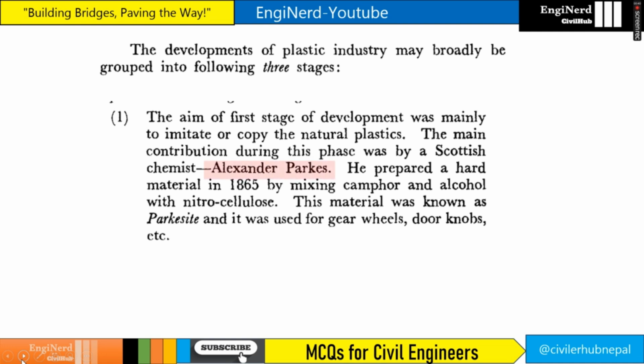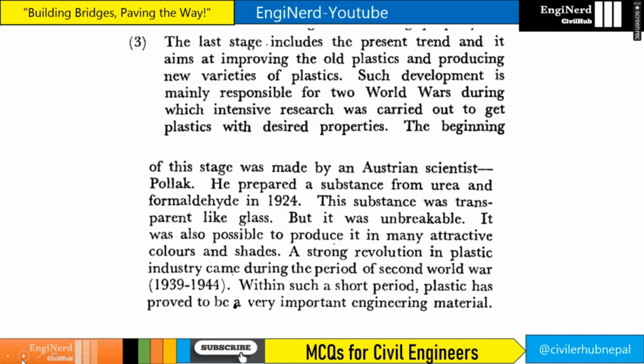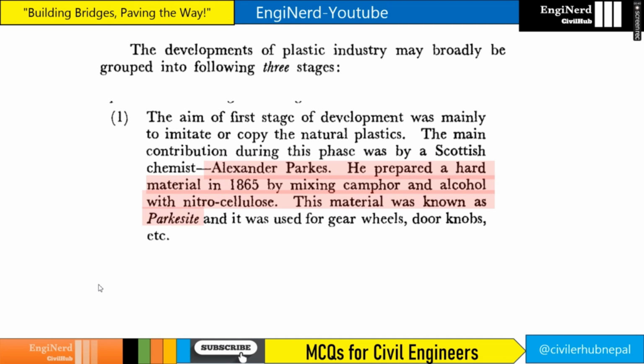In the first one, Parkes prepared a hard material in 1865 by mixing camphor and alcohol with nitrocellulose. This material was known as Parkesine. Next one is Belgian scientist Dr. L. Baekeland. He prepared a product known as Bakelite, right? And the third one is Austrian scientist Pollak. He prepared a substance from urea and formaldehyde in 1924, right? So our answer will be all of the above, right? Next,